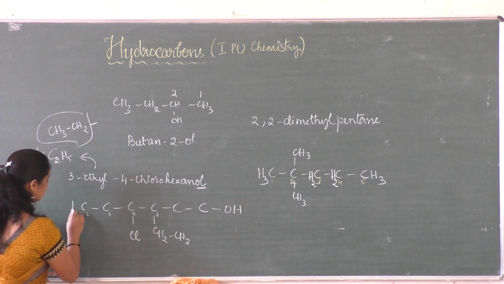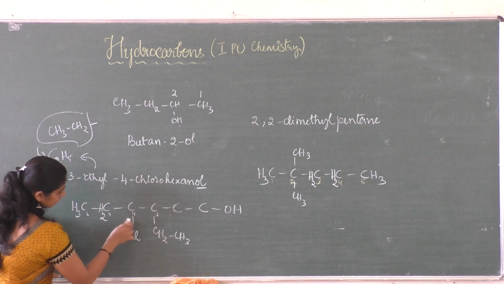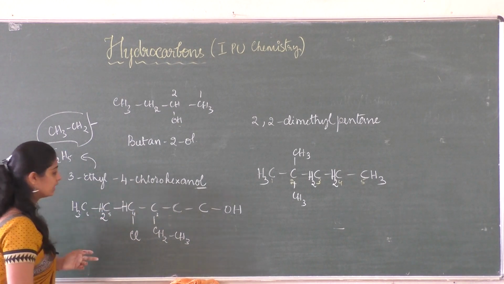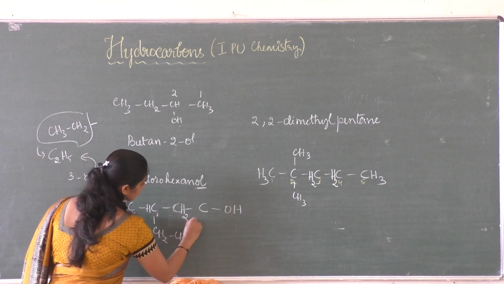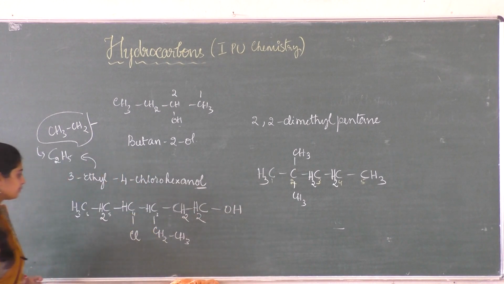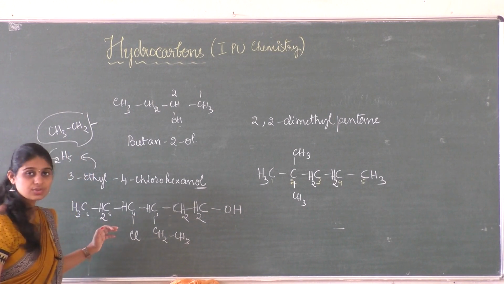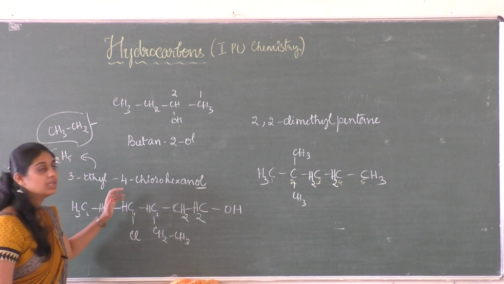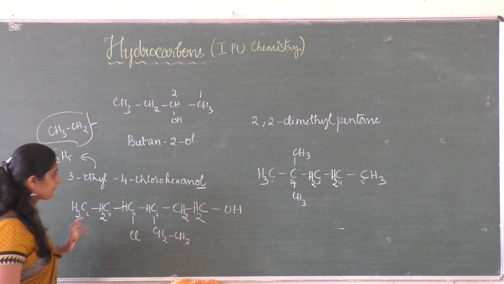So bonded with 1, so you need to write 3, here 2, so it needs to be CH2. Here 3 bonds have been satisfied, so it is 1 hydrogen, and here also 1 hydrogen, and here it is CH2, and here it is 2 bonds, CH2. So this is how we are going to write the structures of the organic compounds when the name of those are given. Clear?